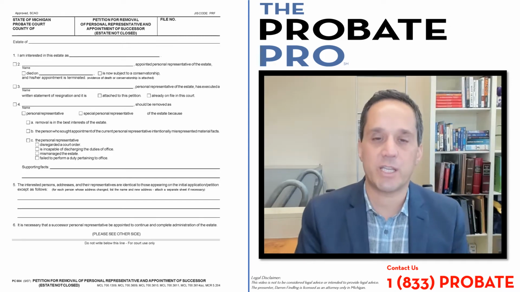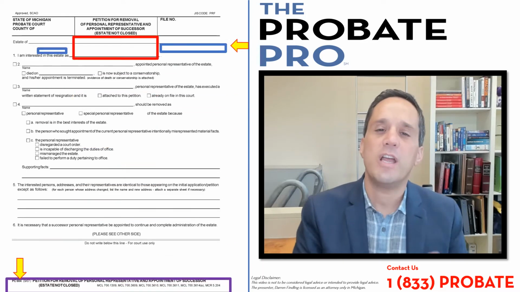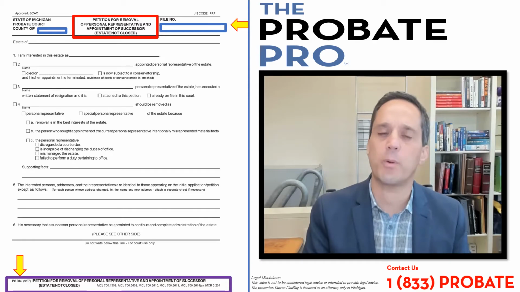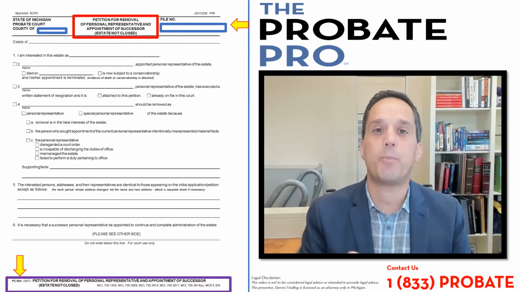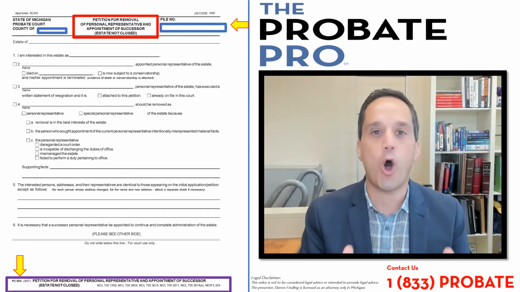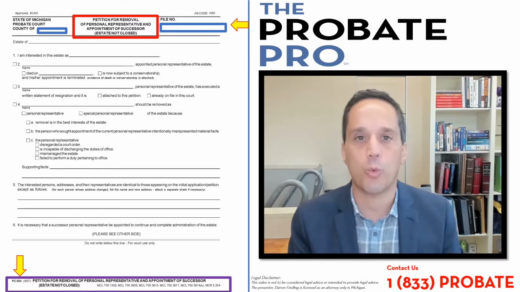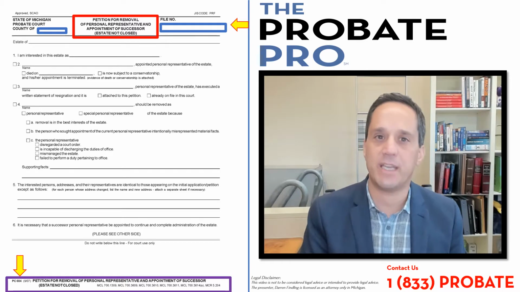Hi, I'm Darren Findling of the Probate Pro, and we're going to cover the State Court Administrative Form PC 604, Petition for Removal of Personal Representative and the Appointment of a Successor. With all of these State Court Administrative Forms, they're easy to find on Google, or you're welcome to call my office. We'd be happy to give you one.